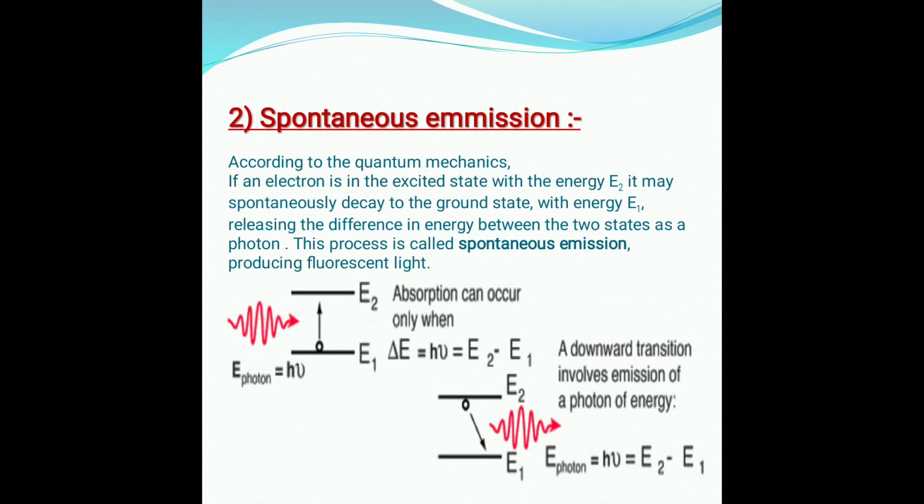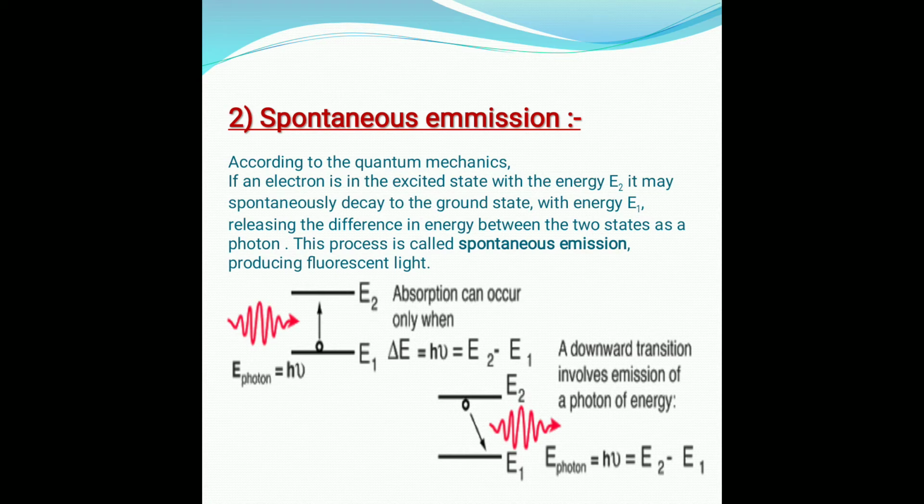This process is called spontaneous emission, and the photon emitted, h nu equal to E2 minus E1, is called fluorescent light. The process depends on the nature of the atom, because the nature of the atom is very important here, and also on which type of transition takes place.